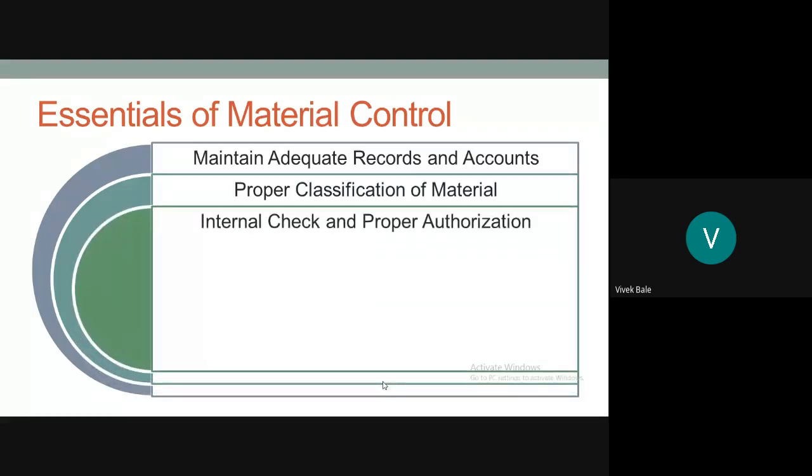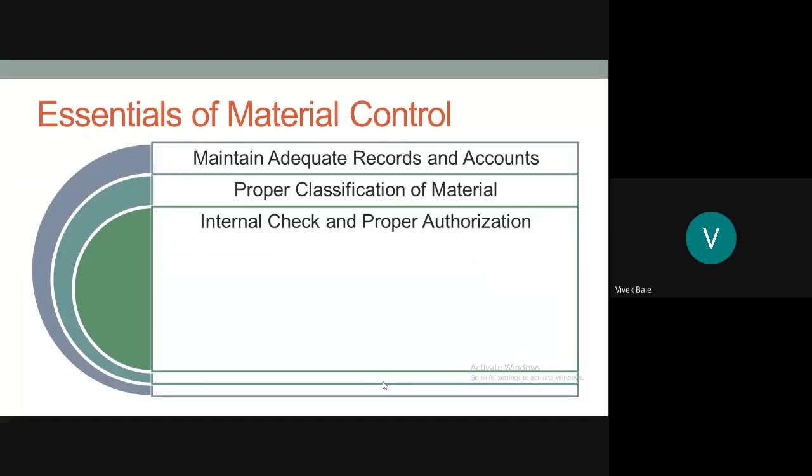Next, and the most important thing, is internal check and proper authorization. Whenever you are recording the material receipt and issue, there should be a proper internal check and authorization of all the transactions involving materials and equipment. It should be operated. Otherwise, what will happen? There will be some workers who will take the material from the godown and take it to their home, and there would not be any control.